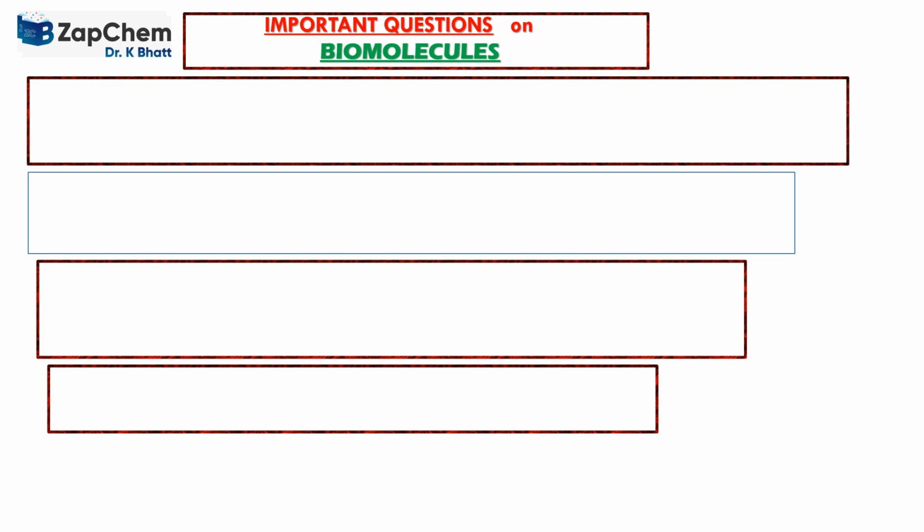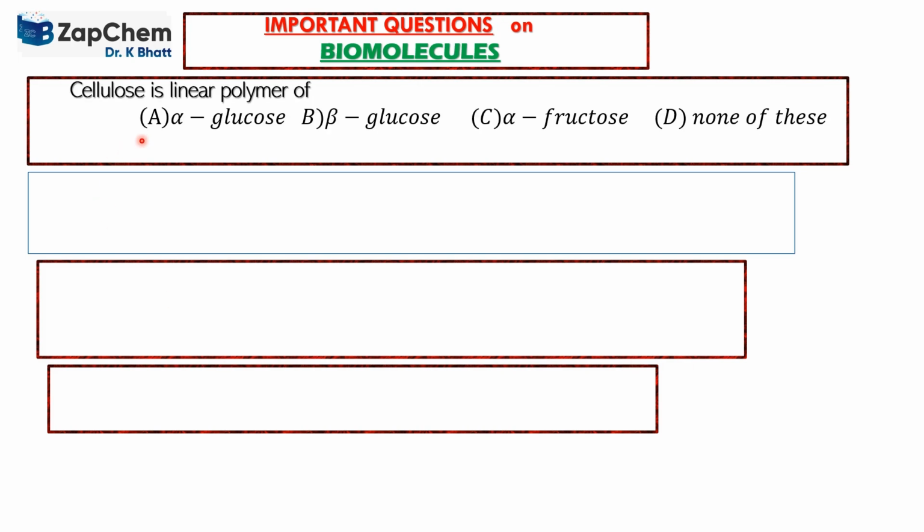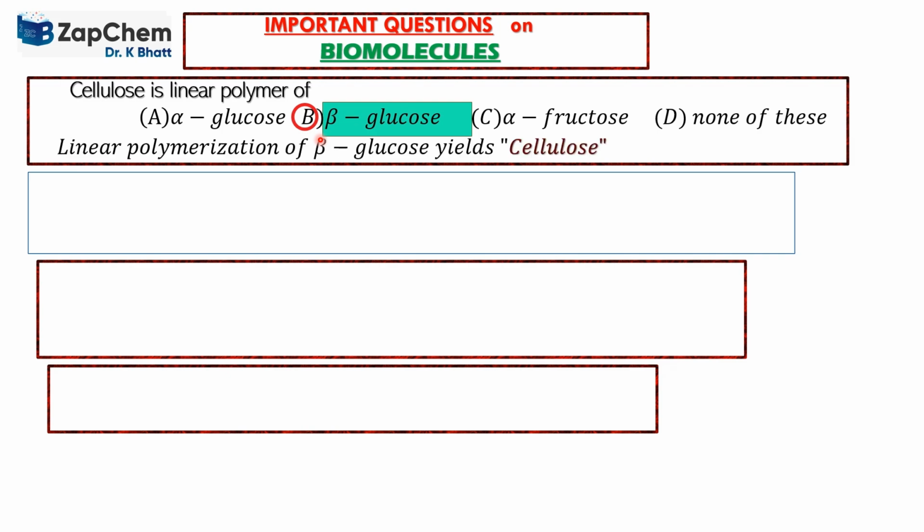Next question, important questions on biomolecules. Cellulose is a linear polymer of, the answer is beta glucose. Other options are not applicable here. Linear polymerization of beta glucose yields cellulose.